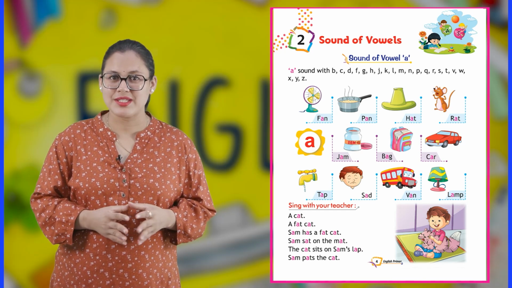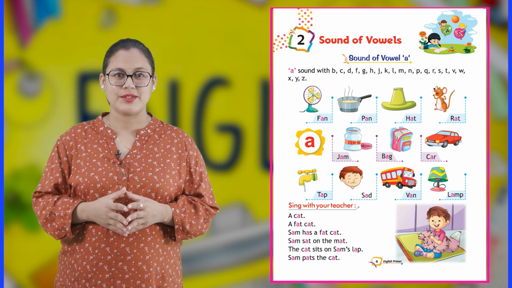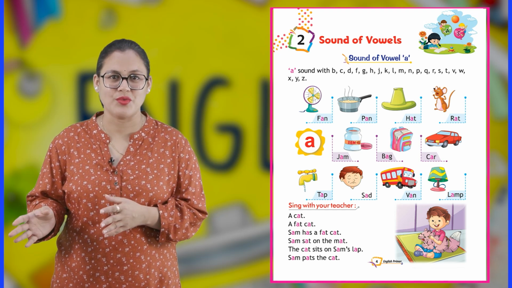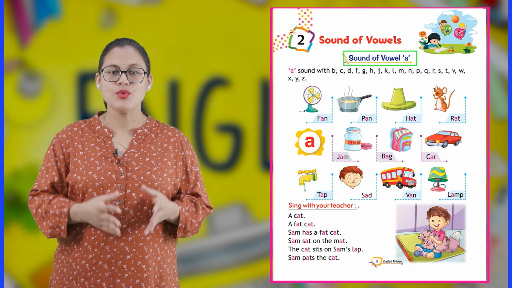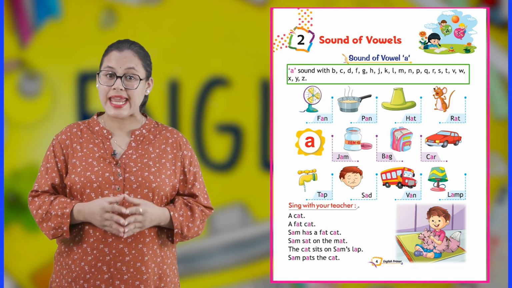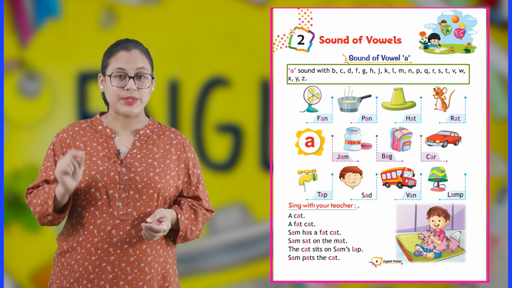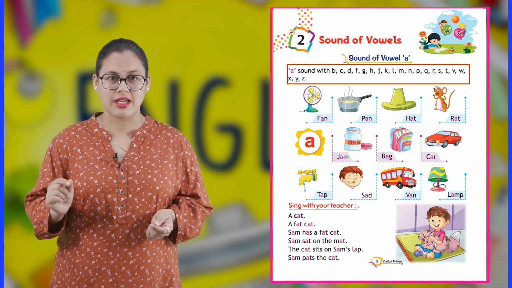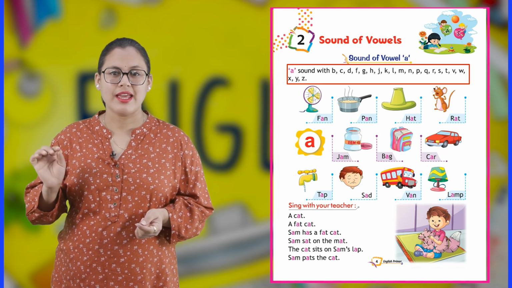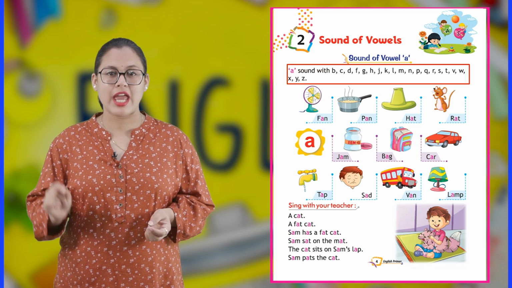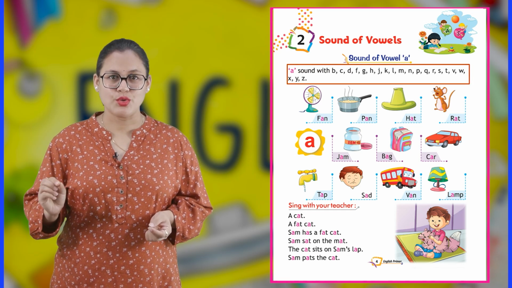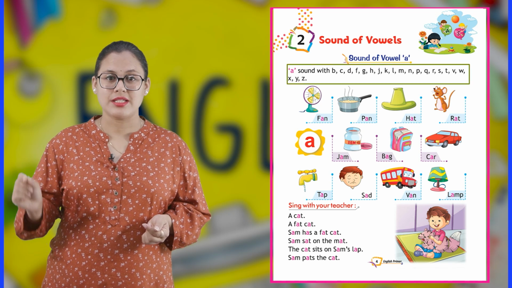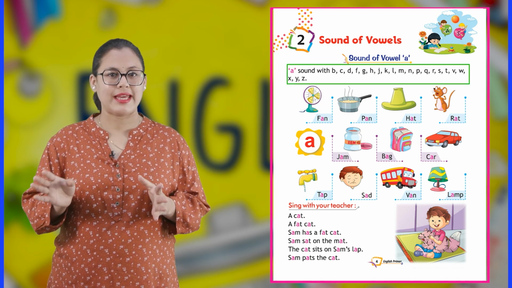Sound of vowels. We know that we have 5 vowels. So, in this chapter, we're going to learn about the sound of all these 5 vowels. Okay. So, first, sound of vowel A. A sound with B, C, D, F, G, H, J, K, L, M, N, P, Q, R, S, T, V, W, X, Y, and Z.